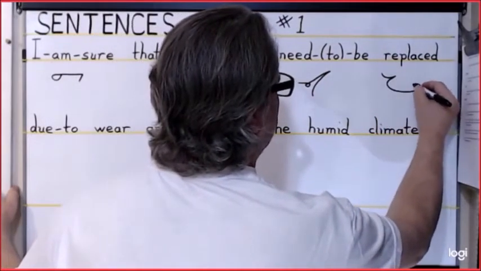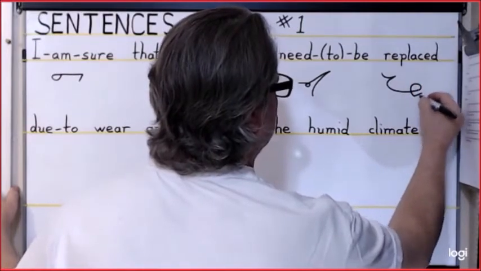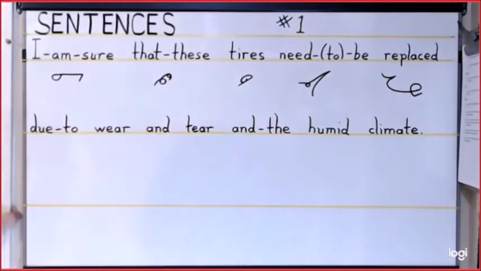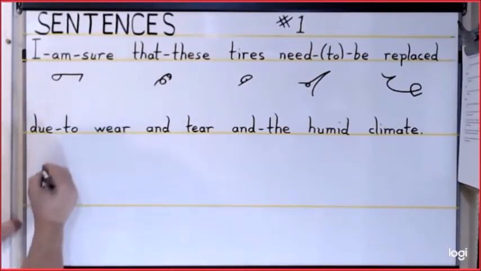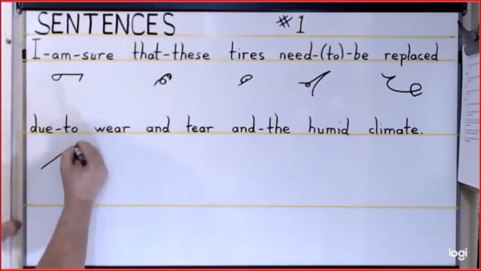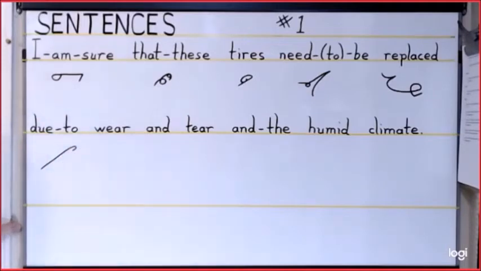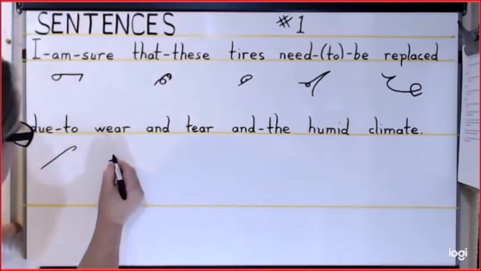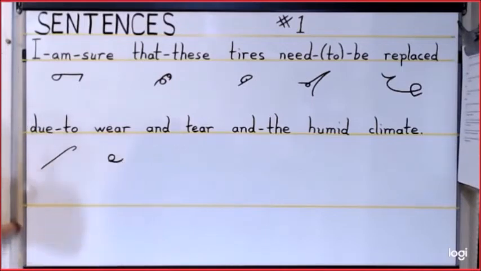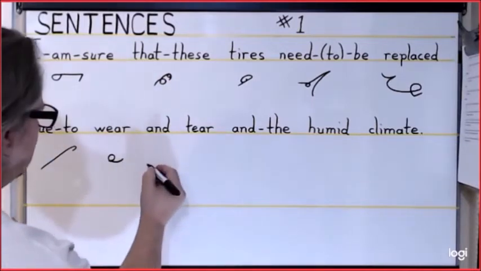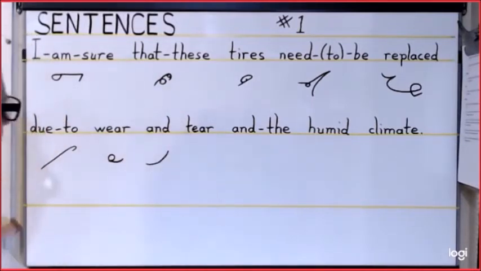R-P-L-A-S-T. For due to, we're going to blend the D and the T here on the TED stroke and then the U hook. Where is A, R, and is the ND stroke.